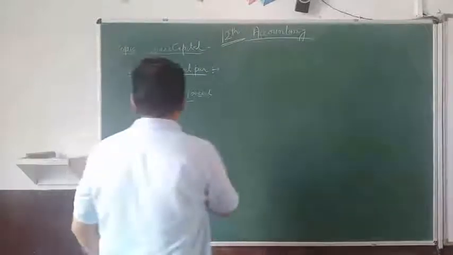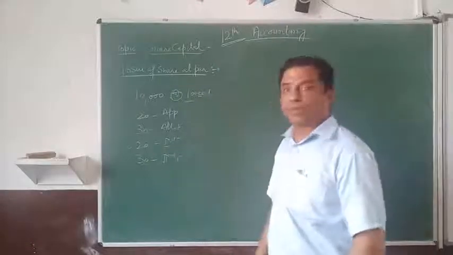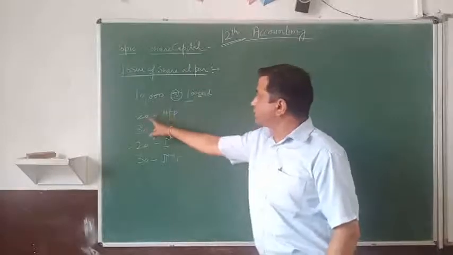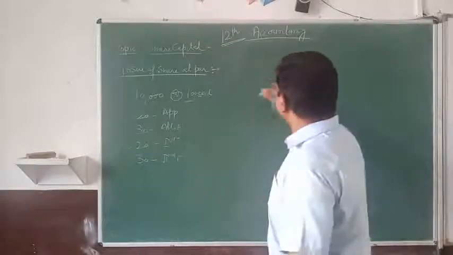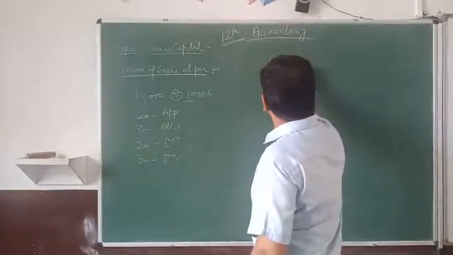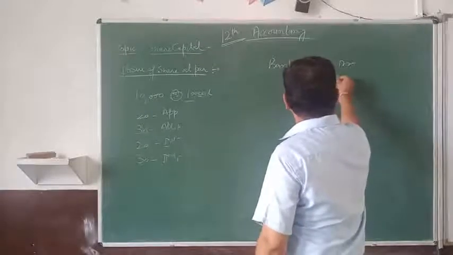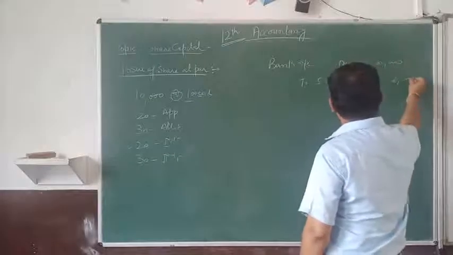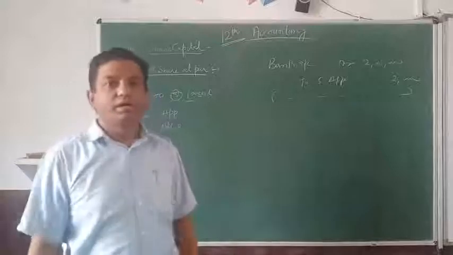In that case, what will be the entries? The very first entry you will make in order to receive the application money: 10,000 shares at the rate of 20, 2 lakh rupees. The entry for that will be bank account debit to share application, 2 lakh, being share application money received.